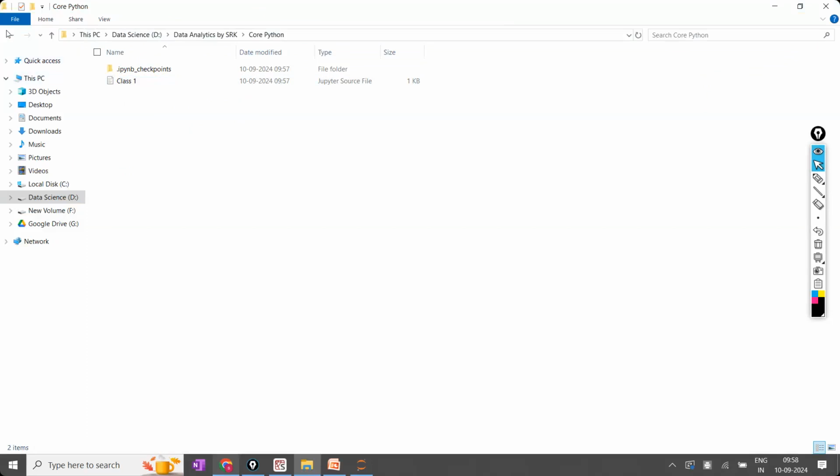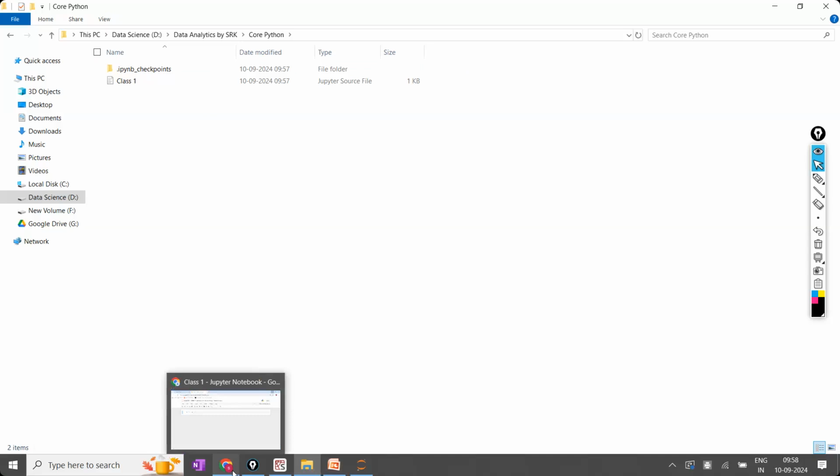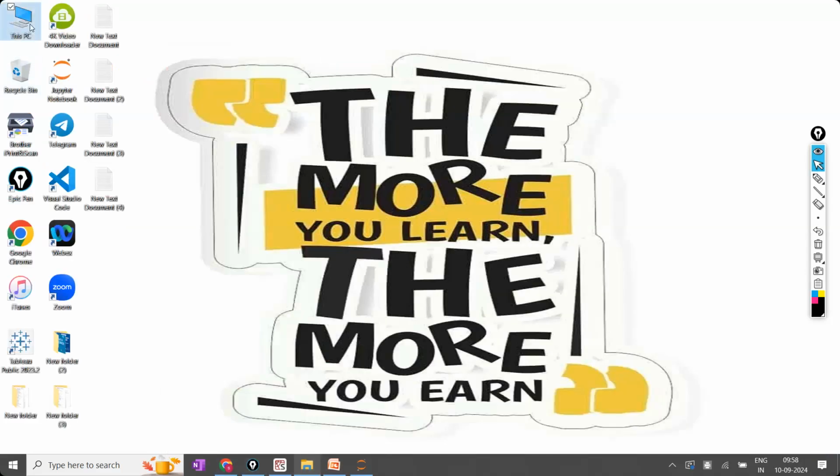Every Jupyter notebook is kept inside the core Python folder. Once core Python is completed, for Python for data science or Python for data analytics, you add one more folder. Like that you create separate folders and keep everything as per your choice. No sir, all these things are not required, a single folder is sufficient, miss. Okay, whichever you feel convenient, go according to that, as per your choice.